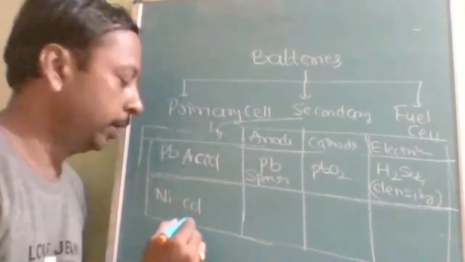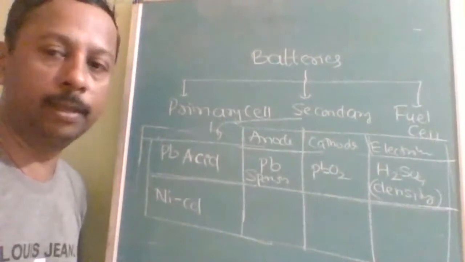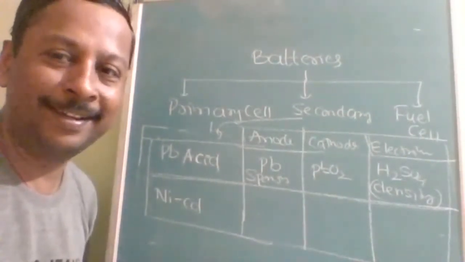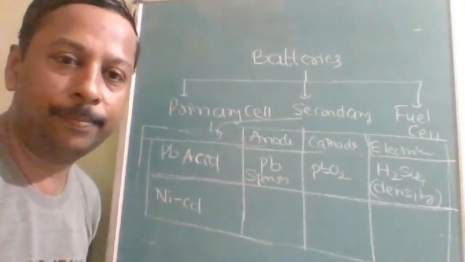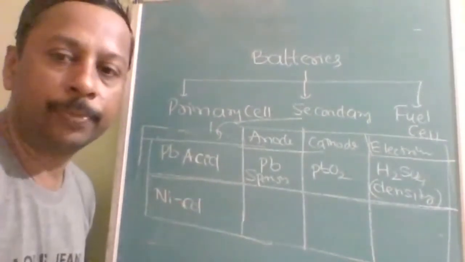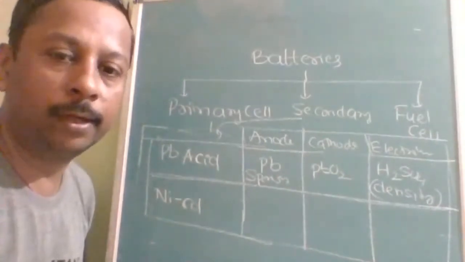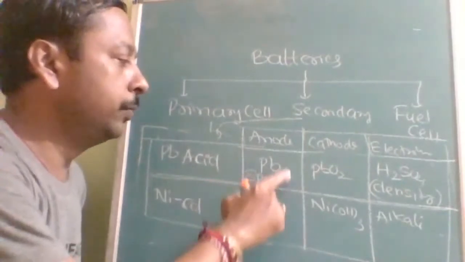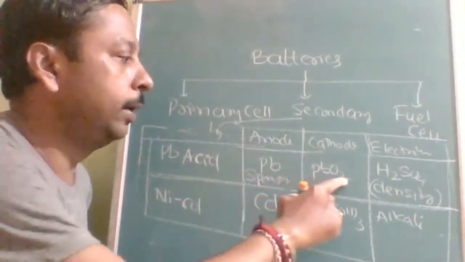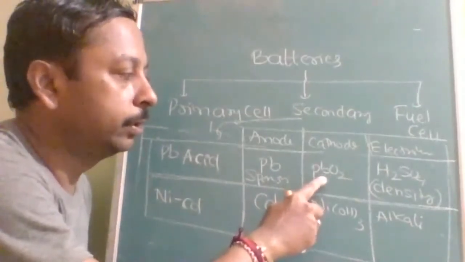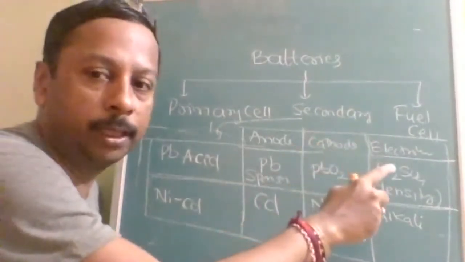Now let us see about the nickel cadmium cell. What is anode in nickel cadmium cell? See here, in lead acid battery, spongy lead is anode and lead dioxide will be cathode. It will change oxidation number from +4 to +2.